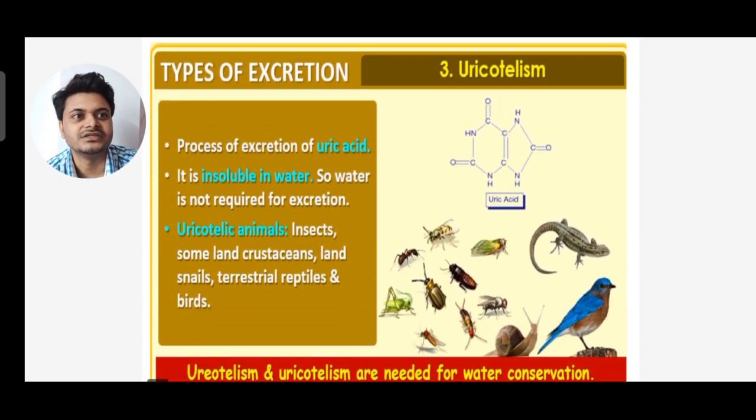Next is uricotelism. Uricotelism is the process of excretion of uric acid. It is insoluble in water, so water is not required for excretion. Uricotelic animals include insects, some land crustaceans, land snails, terrestrial reptiles and birds.